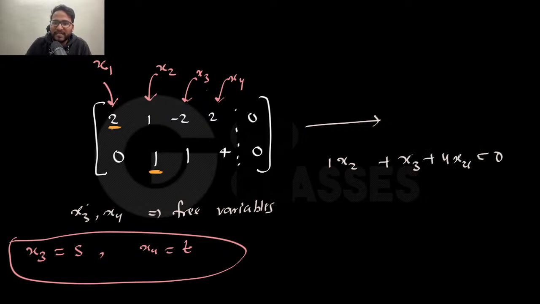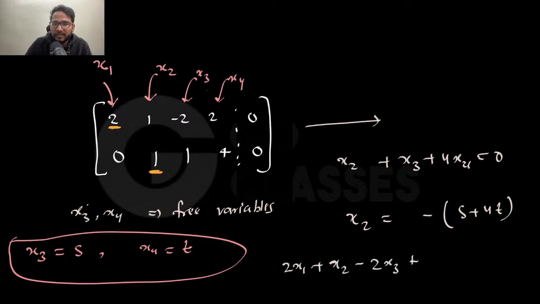But since you know that x3 and x4 are s and t, x2 will be minus of s plus 4t, right? Okay, so this is your x2. Now similarly you can find x1, which is basically 2x1 plus x2 minus 2x3 plus 2x4 is equal to 0, and from here you can find your x1, right?